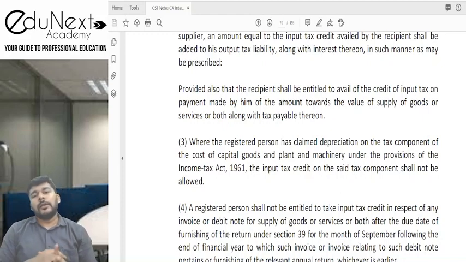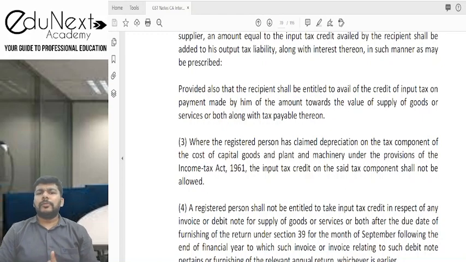उसके बाद क्या होगा? And we also discussed a couple of 16 subsection 2 clause AA and 16 subsection 2 clause BA. So 16(2)(aa) was about the emphasis that the supplier who is giving me a B2B supply, his supply should be visible to me in the GST returns. I told you about the GSTR 2B, but I also said कि हम लोग ये GSTR 2B के बारे में जब returns के बारे में बात करेंगे, that time we are going to discuss in detail.